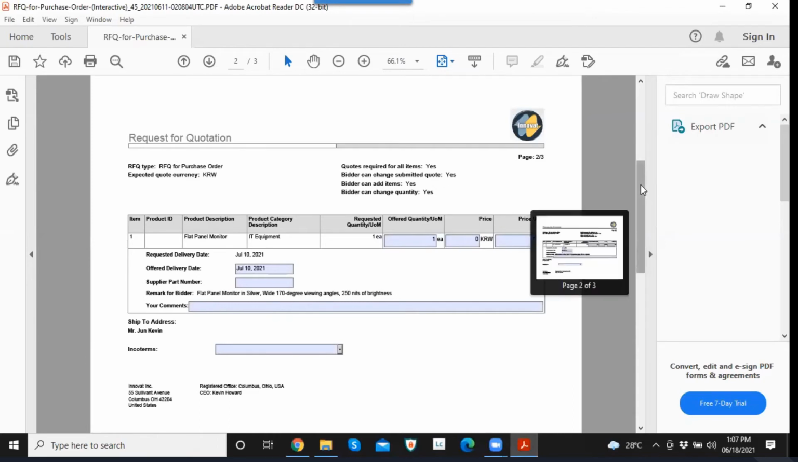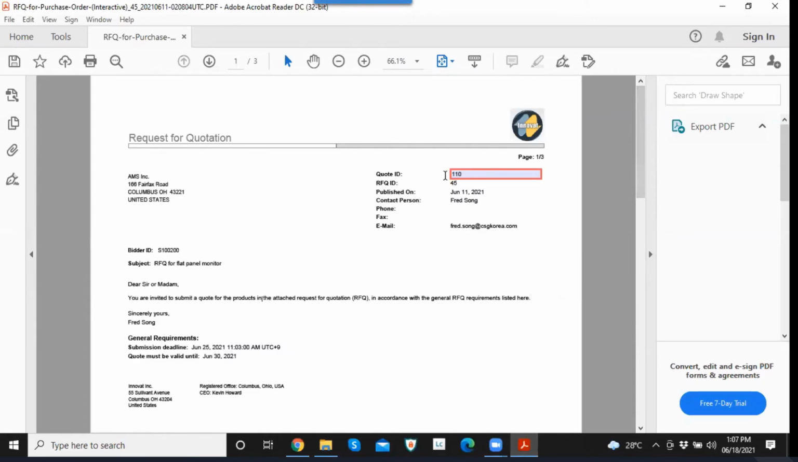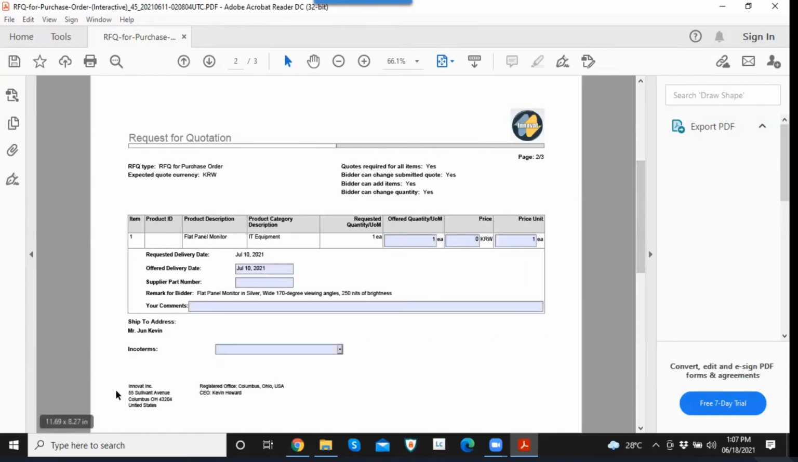Yes, I can. Okay, so this is the interactive form which I have already received. This is actually for a different RFQ ID, 45. What the bidder has to do is enter the quote ID. Let's say I'm entering the quote ID 110 here. We have given the bidder the option to change the quantity. We asked for only, let's say, 1 quantity, but the bidder can say, we are offering you 2 quantity.